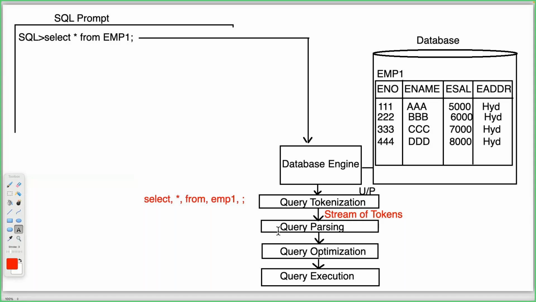After getting this stream of tokens as an output, the stream of tokens is provided as an input to the query parsing phase. The query parsing phase will take the stream of tokens as an input. Then it checks whether syntax errors are available in the query. What is the main job of the query parsing phase? It will check whether any mistakes are available in our SQL query.